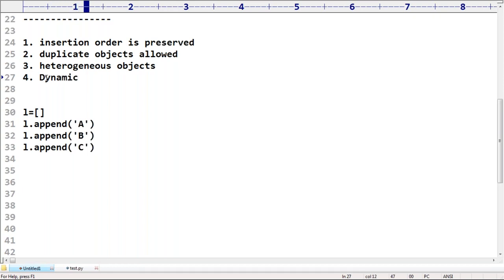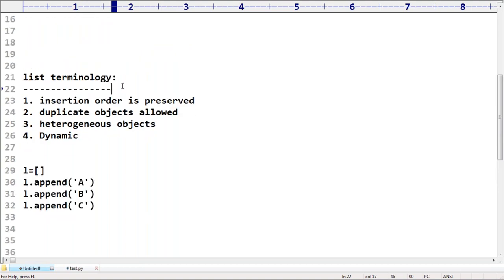Are you getting what the meaning of dynamic is? Dynamic means increasing the size, decreasing the size. Both the things are possible. If you want, you can remove elements. If you want, you can add elements. If you want, you can add multiple elements also at a time. All those facilities are there with the list. That's why can I use the word list is dynamic or not? Dynamic means you can increase, you can decrease, no problem at all.